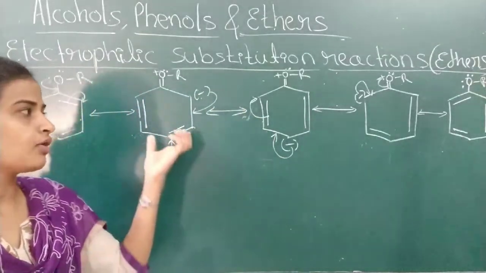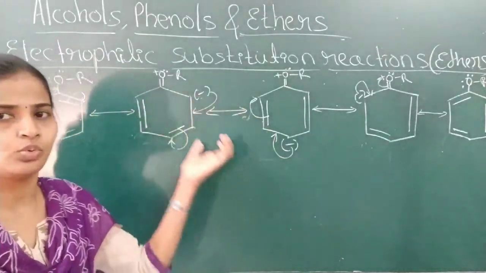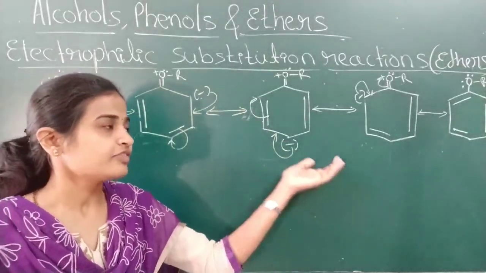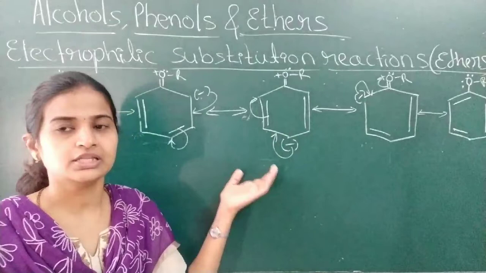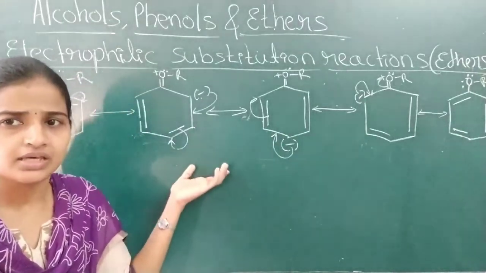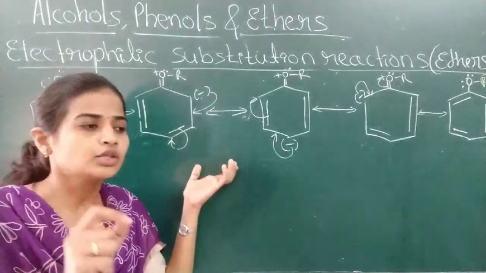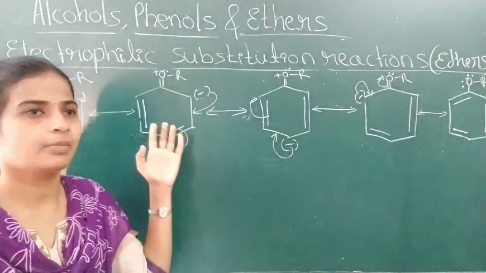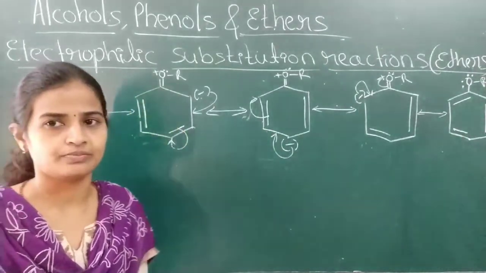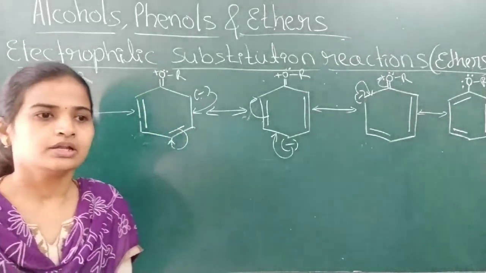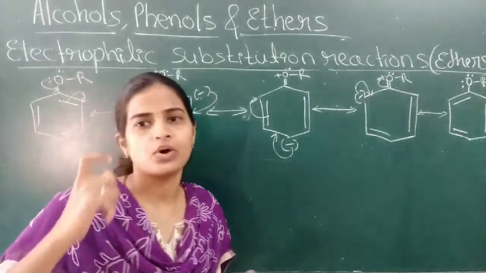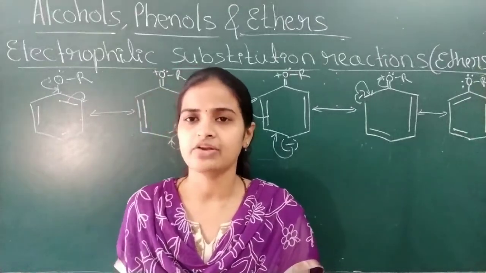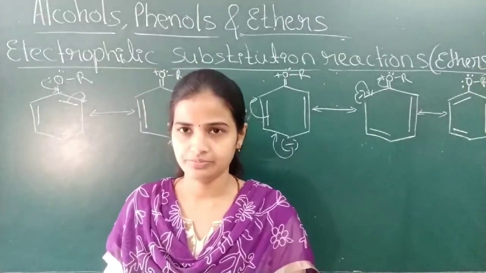Compared to benzene, alkoxybenzene is more active towards the electrophilic substitution reaction. And after the electrophilic substitution reaction, this alkoxybenzene or ether will give ortho-para substituted products. This is the information about the electrophilic substitution reaction. Got it? Now we have to discuss some examples for electrophilic substitution reactions, that is bromination, nitration, Friedel-Crafts alkylation.